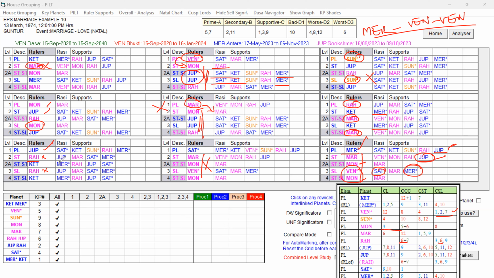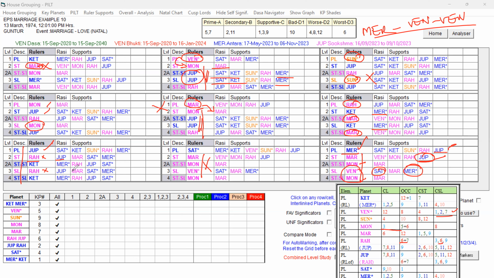Jupiter is in the star of Rahu, talking about the sixth house, third house and ninth house, and the sublord is also the same planet. So during that Mercury Dasa, Jupiter Bhukti, the native's husband left her for another country, the homeland, for a job, because he was working in another hospital. So for the purpose of profession, they were living separately in different countries.